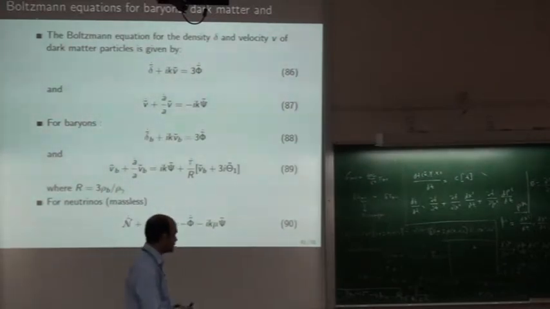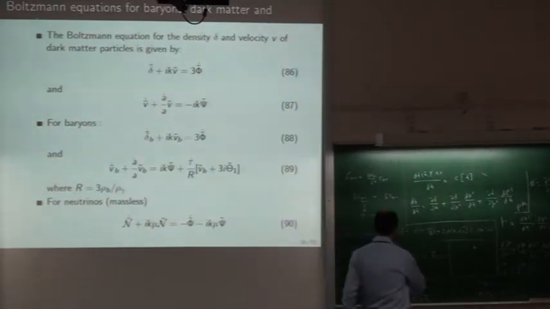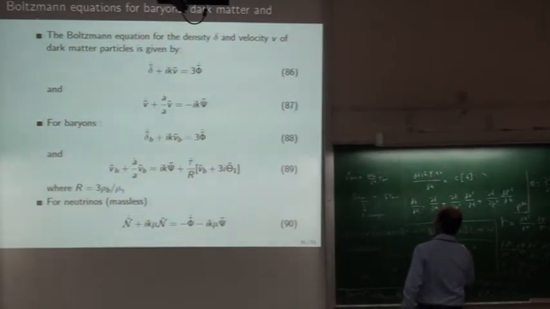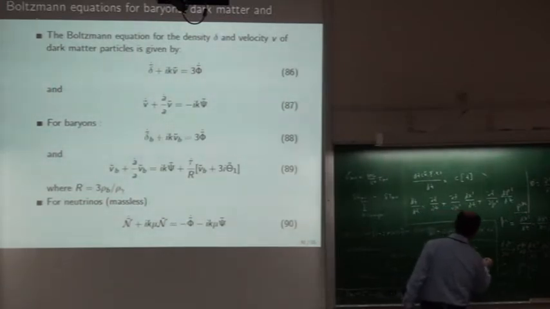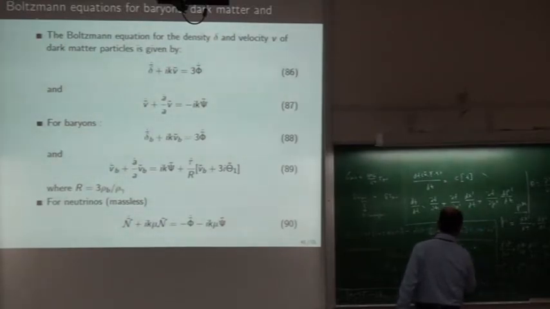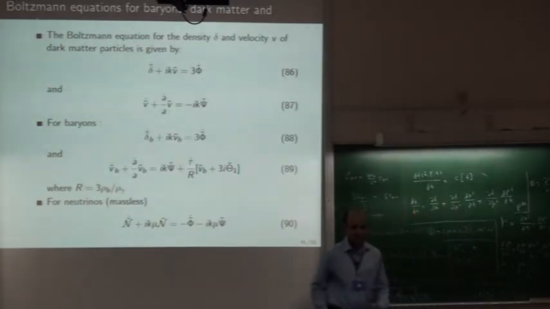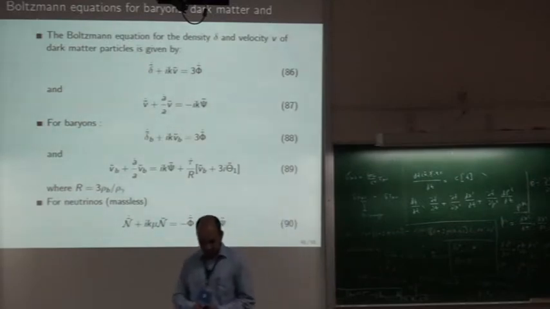And what are these two components? One is G00, and one is Gij with a factor Ki Kj minus 1/3 delta ij. I will show this expression exactly.